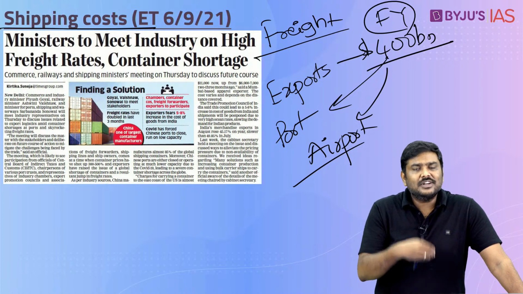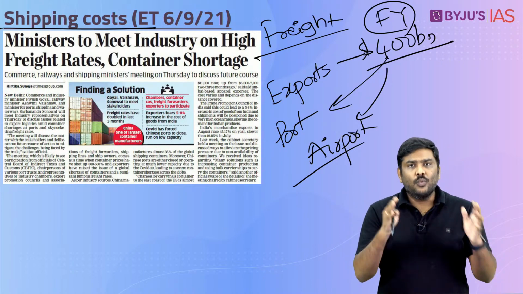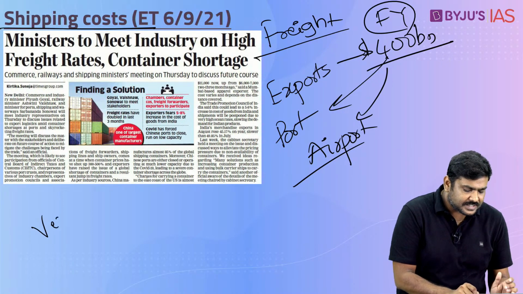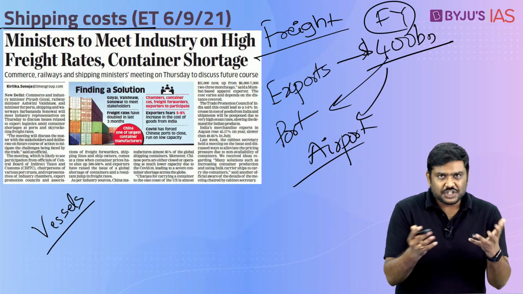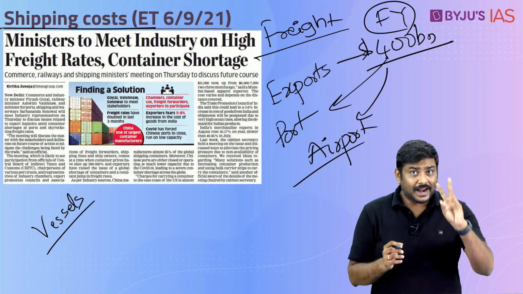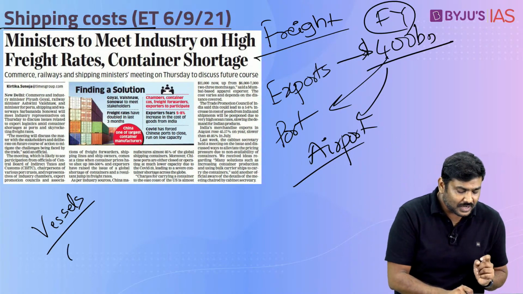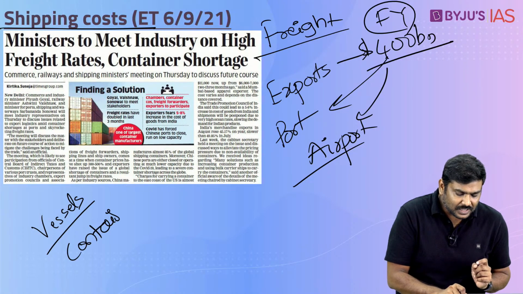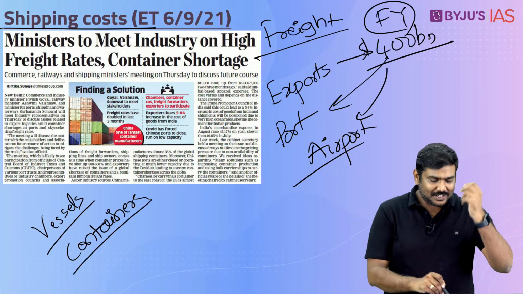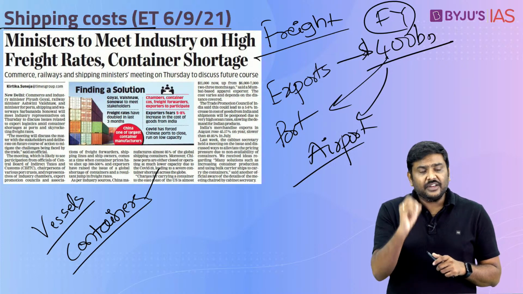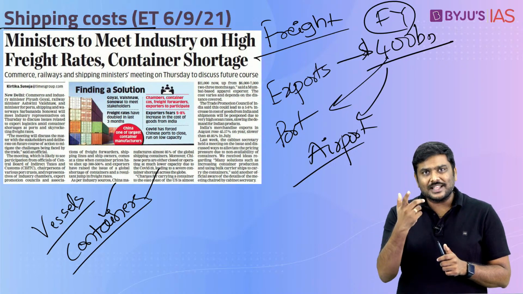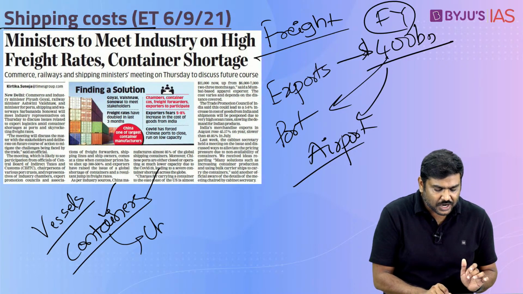And whenever you have trade through the port, one, you will have to have vessels, that is ships used for transportation. In addition to vessels, you will also have to have containers. Now, there is an issue with both of them. First, let's start with the containers. 85% of the containers which are used in the global market are manufactured in China.